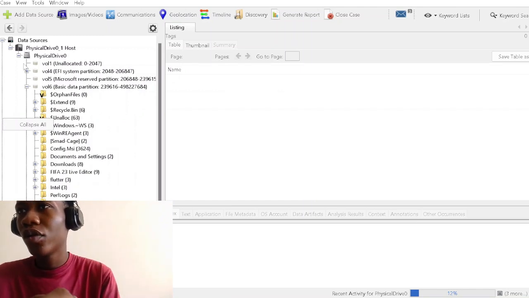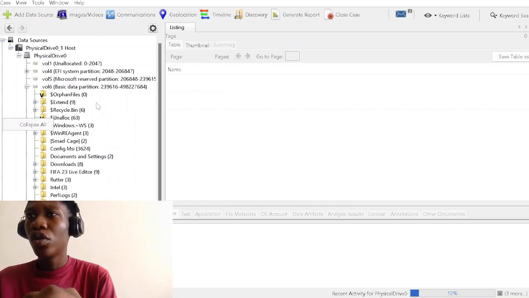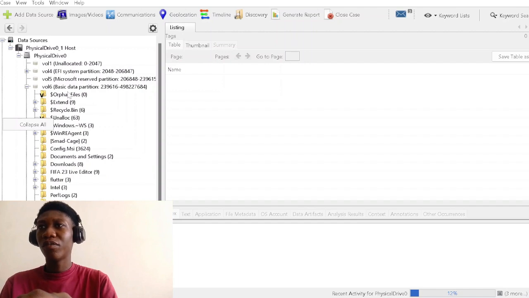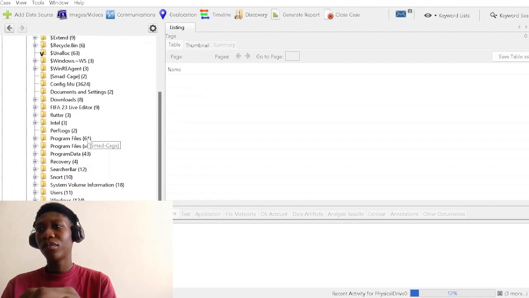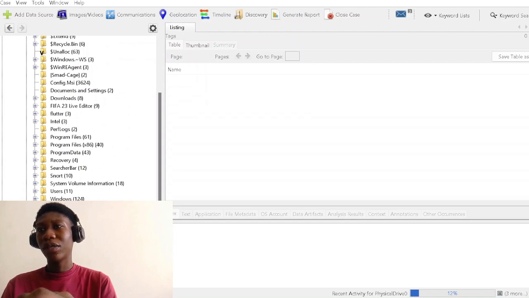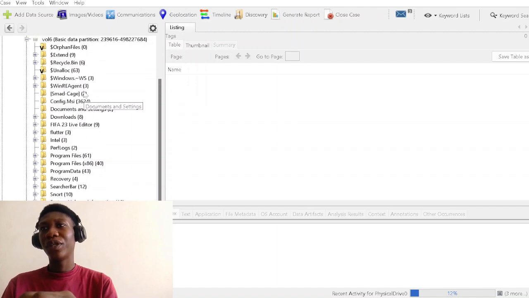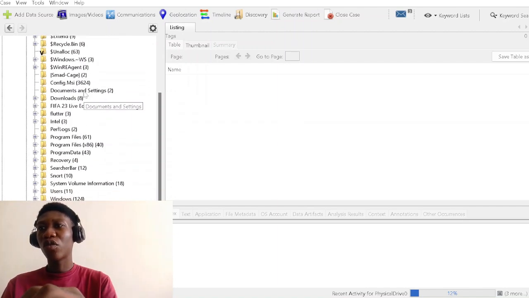So this is the local data, basic data. We can see some of the files. Then the last one is what we downloaded, exams. We have the Windows, we have the user, we have all this. If you want to go to them, we have the file view where we can see the latest files, and file types, where we can see by extension.